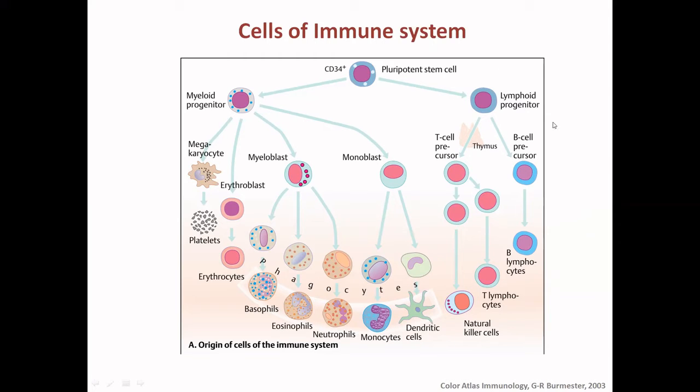And the lymphoid progenitor gives rise to the cells that provide us specific immunity: the B cells and T cell lymphocytes, as well as the natural killer cells.